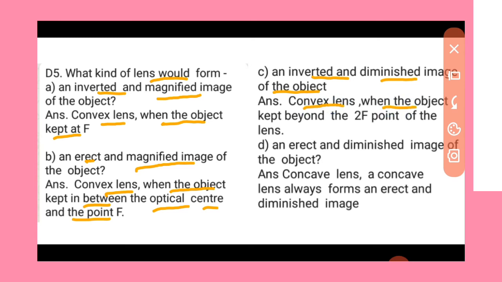When the object is kept beyond the 2F point of the lens, an erect and diminished image of the object, concave lens. A concave lens always forms an erect and diminished image wherever the object may be kept.